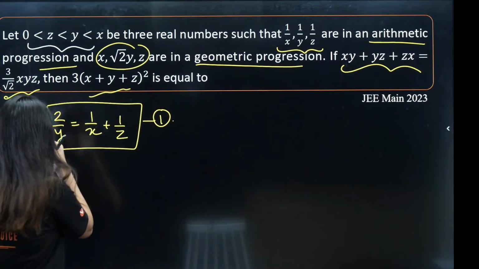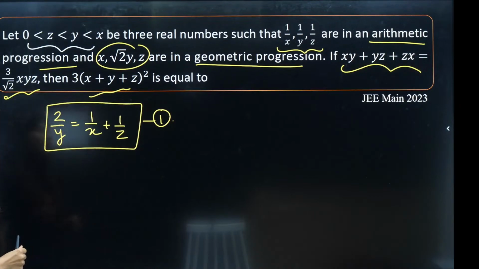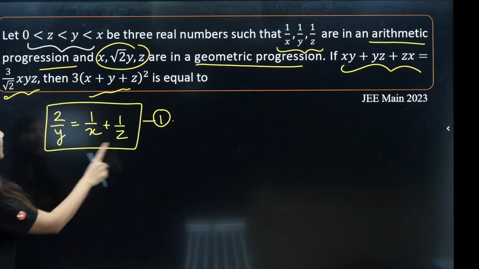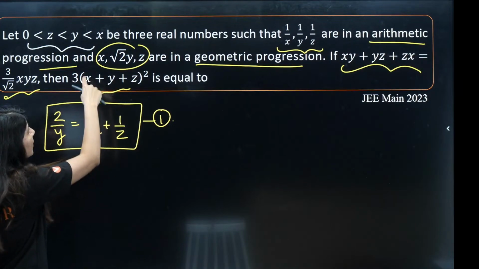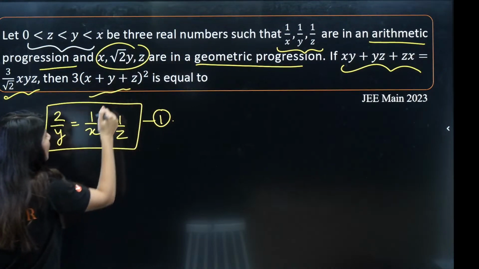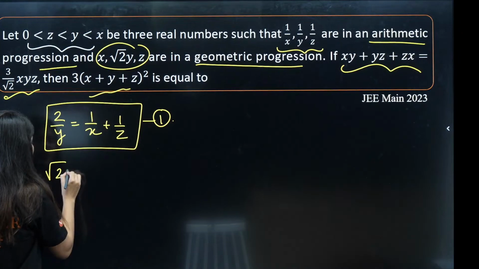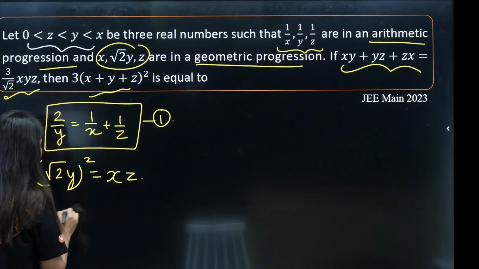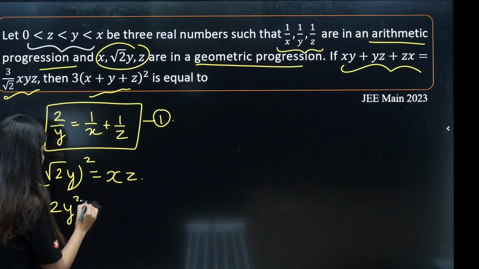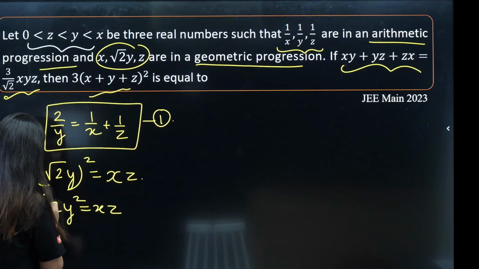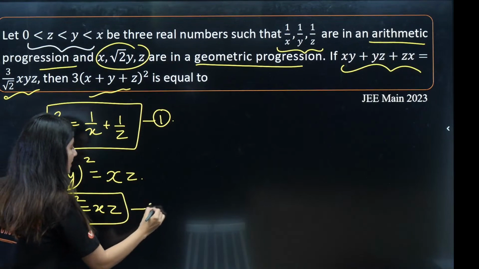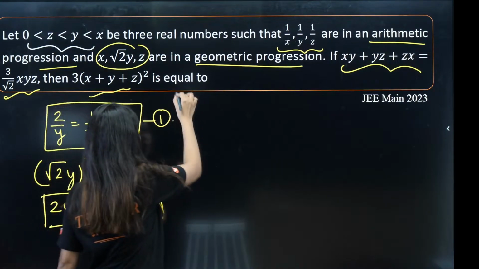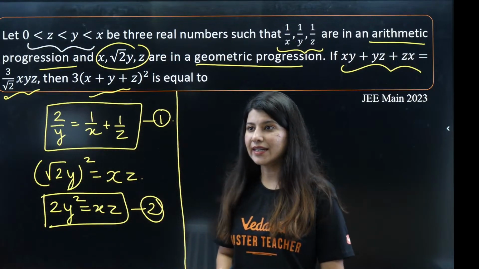Okay, so 2 by y is equal to 1 by x plus 1 by z, right? Now this is the first equation. One more piece of information is given that these are in geometric progression. What does that mean? (root 2y) whole square is equal to xz, or I can say 2y square is nothing but xz. And this is your second equation.